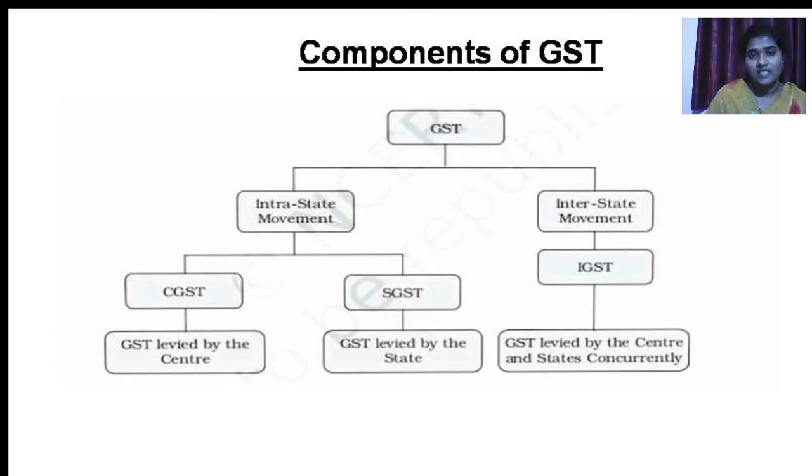Next, that is IGST, which we can call as integrated GST. The GST which is levied by the central government and state government concurrently, that we can call as an IGST.